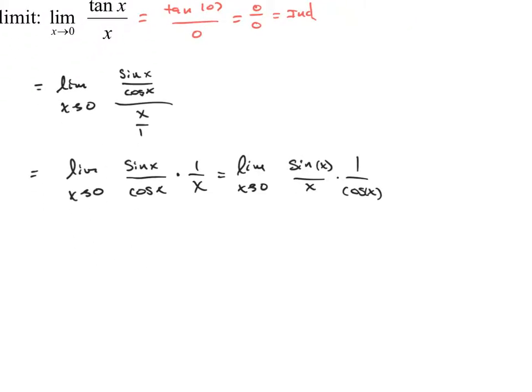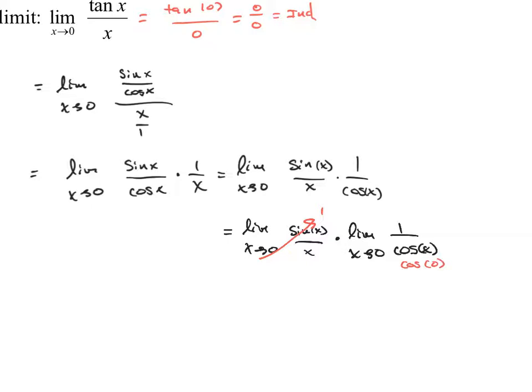Because what I'm able to do is this is a limit of a product. Well, that's the product of the limits, right? So this is the limit as x approaches 0 of sine of x over x times the limit as x approaches 0 of 1 over cosine of x. And this is one of the special limits that we know here. We know that the limit as x approaches 0 of sine x over x goes to a value of 1. And for the limit as x approaches 0 of 1 over cosine of x, you'd plug in a 0, you'd be finding the cosine of 0, and if you evaluate the cosine of 0, this is also a 1.